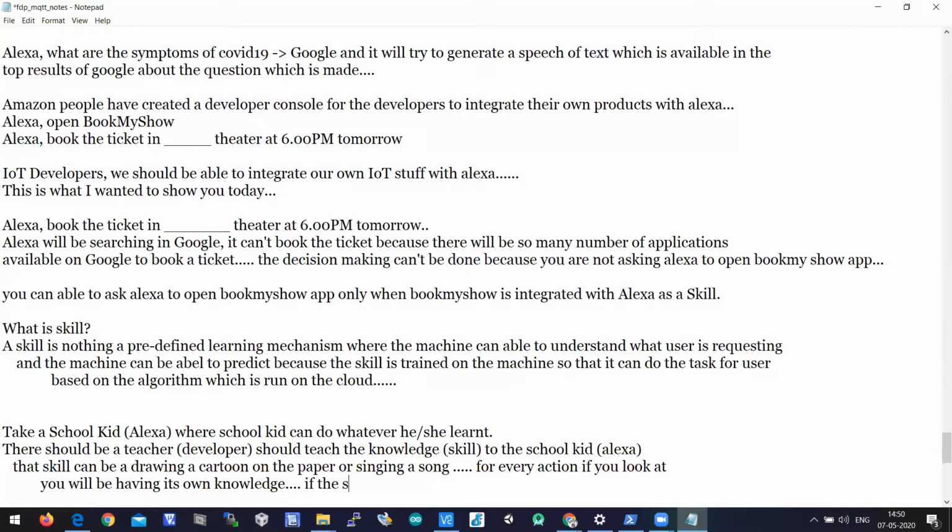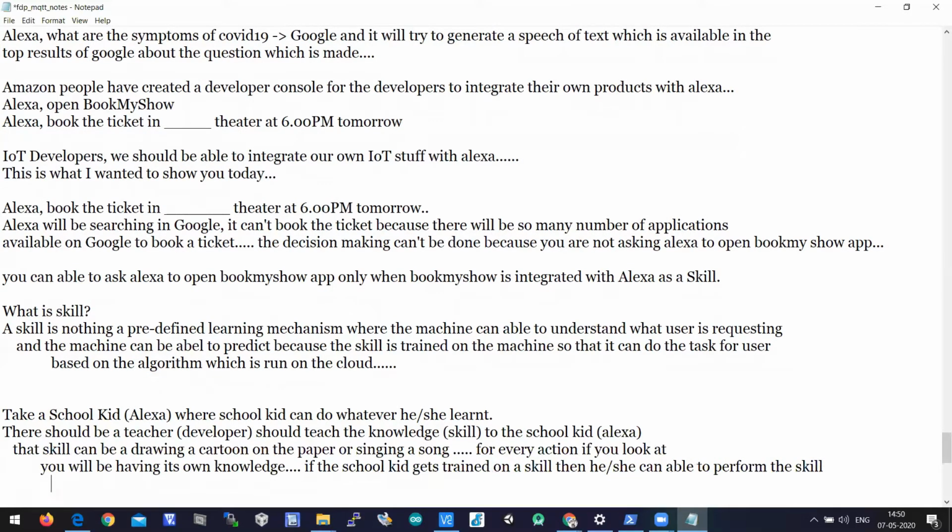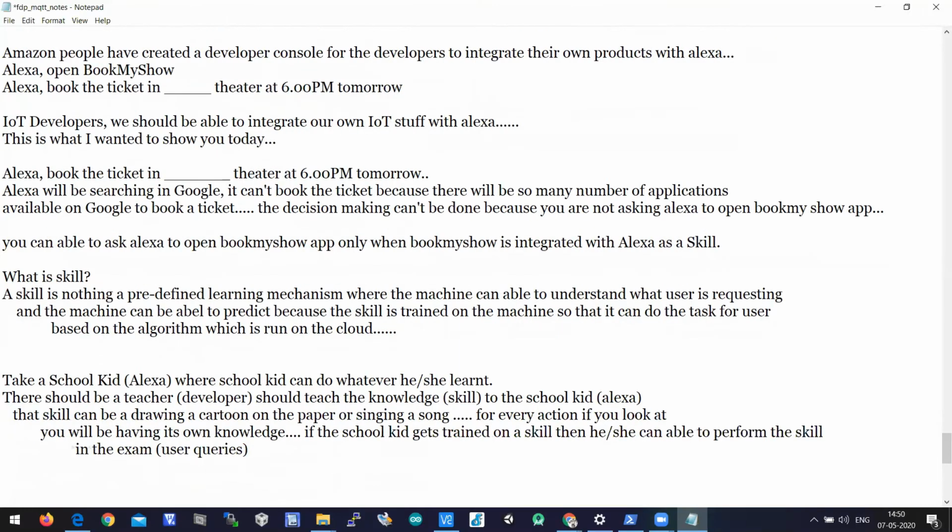If the school kid gets trained on a skill, then he or she can perform the skill in the exam. The exam is like user queries, and the kid performs because the kid was trained on it.